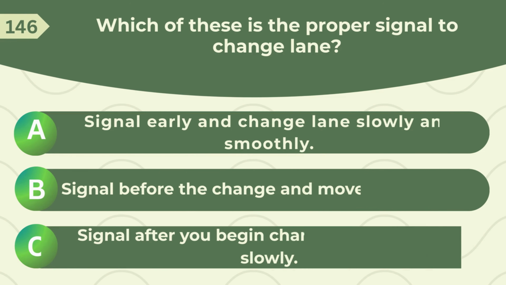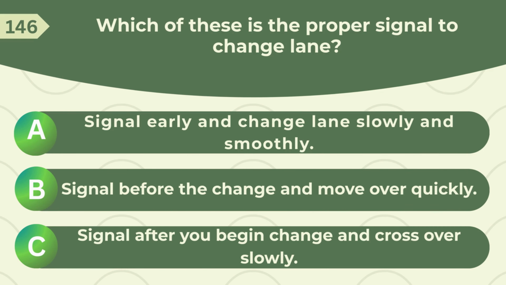Which of these is the proper signal to change lanes? A. Signal early and change lanes slowly and smoothly. B. Signal before the change and move over quickly. C. Signal after you begin the change and cross over slowly.